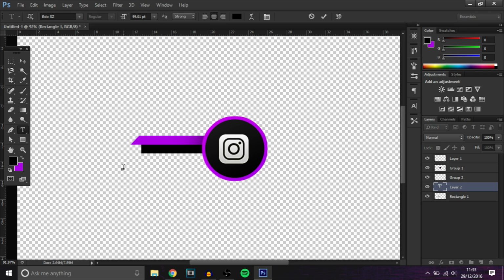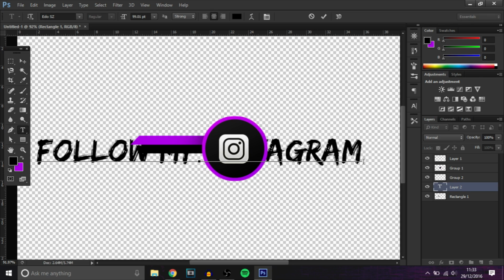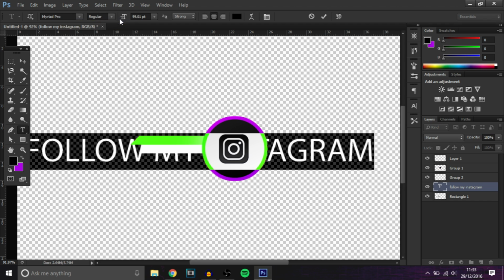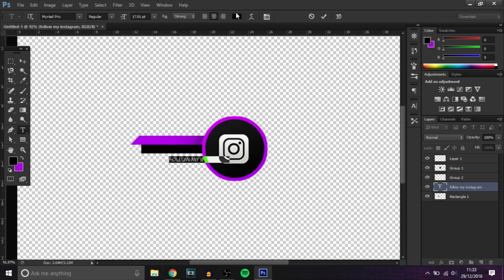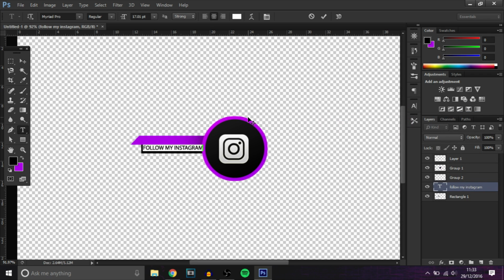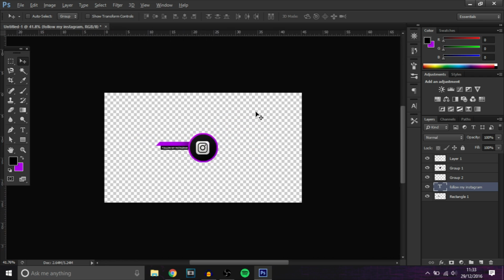And then we're just going to add some text saying, follow my Instagram. Just make it smaller. Myriad Pro is a pretty cool font to use. And then obviously you want to make it white. Just make it a little bit bigger. Bang. And then just slot it in right there.